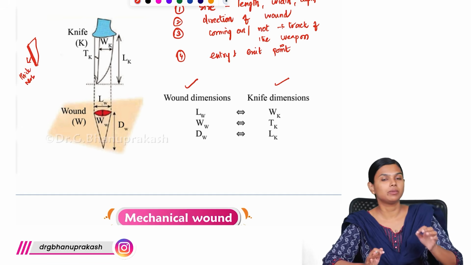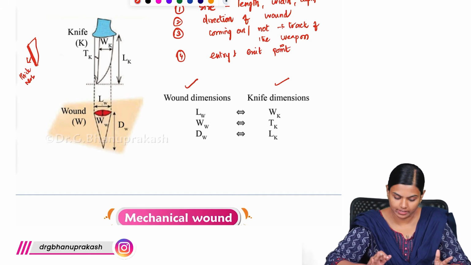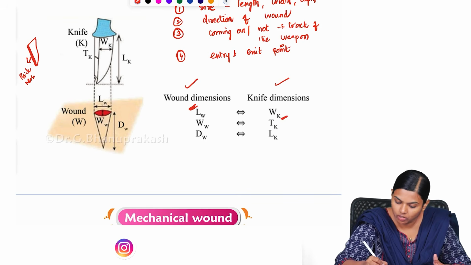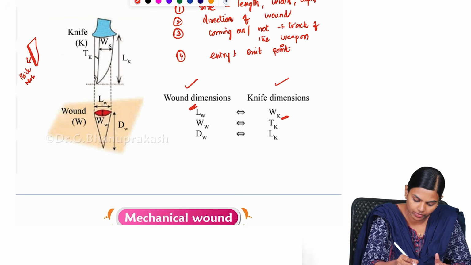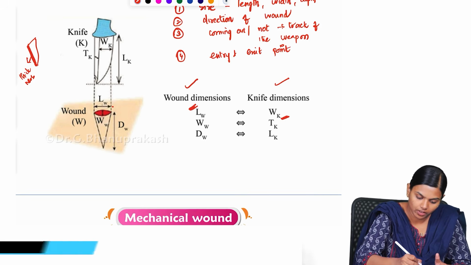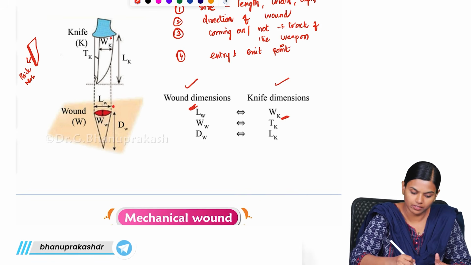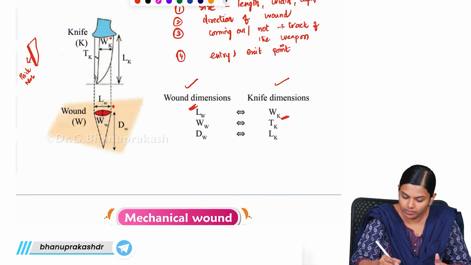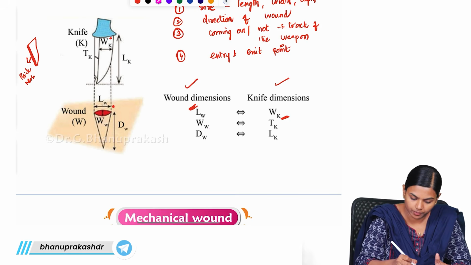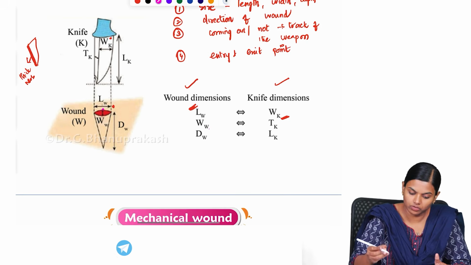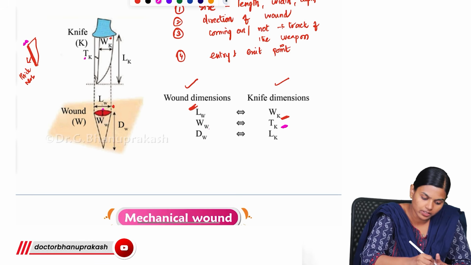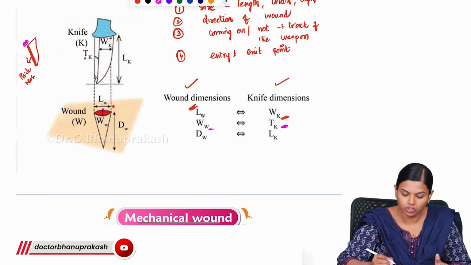So everything will be measured in the knife, and how we are correlating is that the length of the wound will correlate with the width of the knife. So length and width will correlate. Now the width of the wound will correlate with the thickness of the knife. So this thickness we measured, right? This thickness will correlate with the width of the wound.